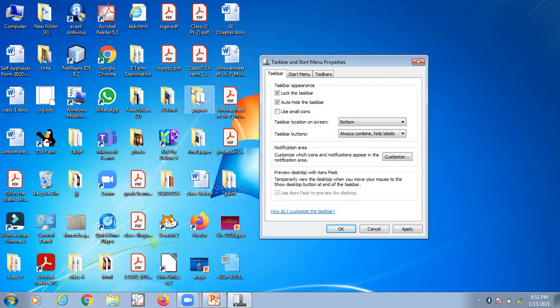Then comes use small icons. What is the use of this option? It will reduce the size of the taskbar icons so that we can place more icons over here.